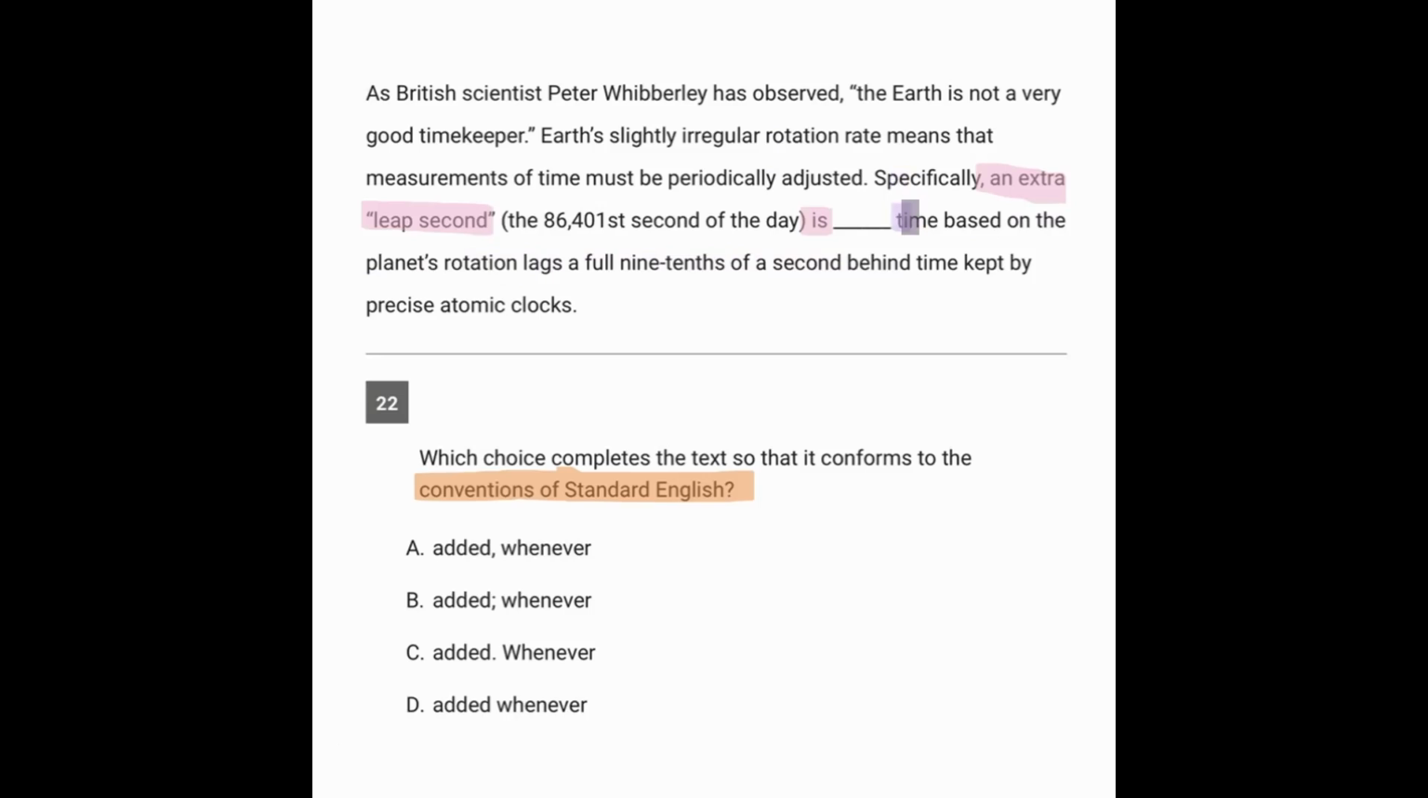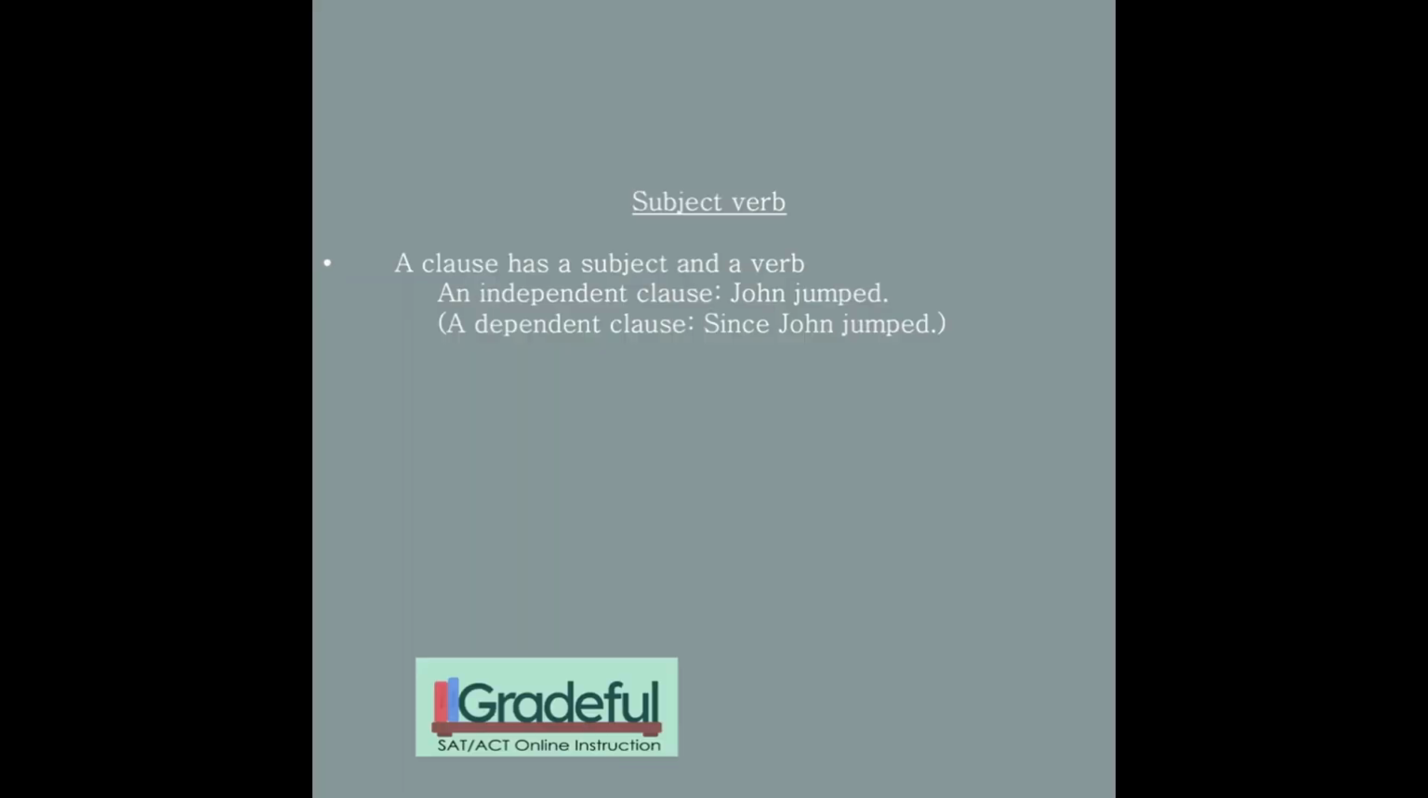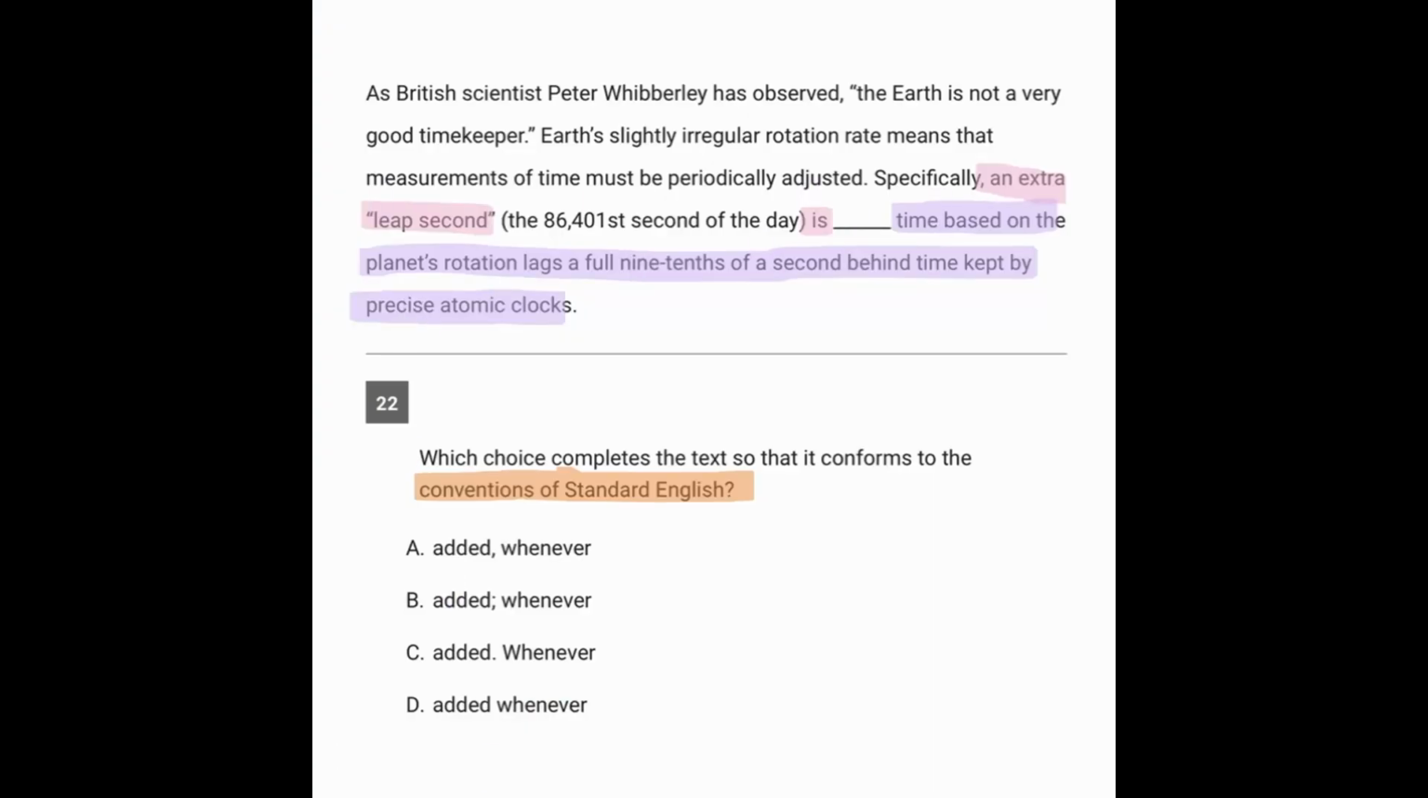And it also says, time based on the planet's rotation lags a full 9/10 of a second behind time kept by precise atomic clocks. Now, the interesting thing here is that both of those could be independent clauses, because what you need in order to call something a clause is a subject and a verb. John jumped. And we do have that in both parts of the sentence. A leap second is added. Is one of our 9 special verbs.